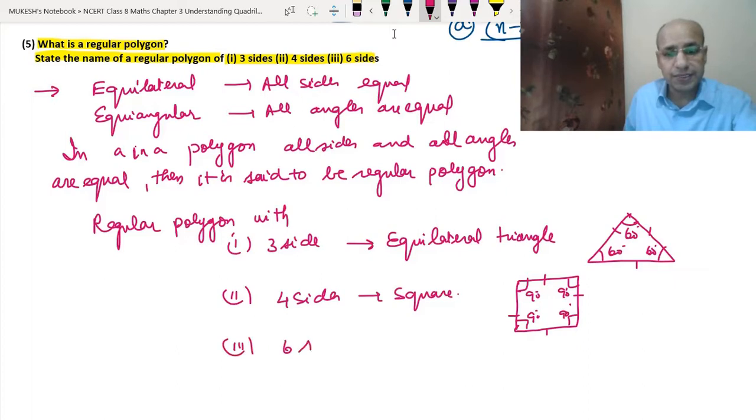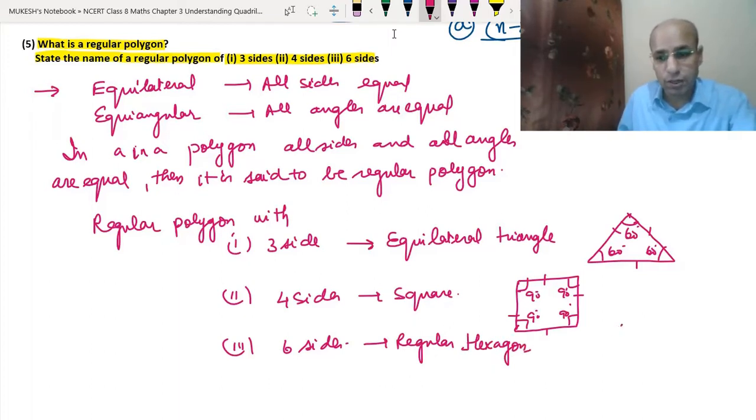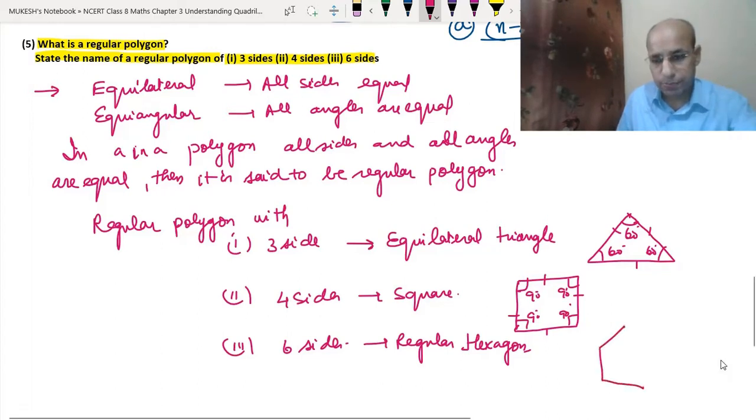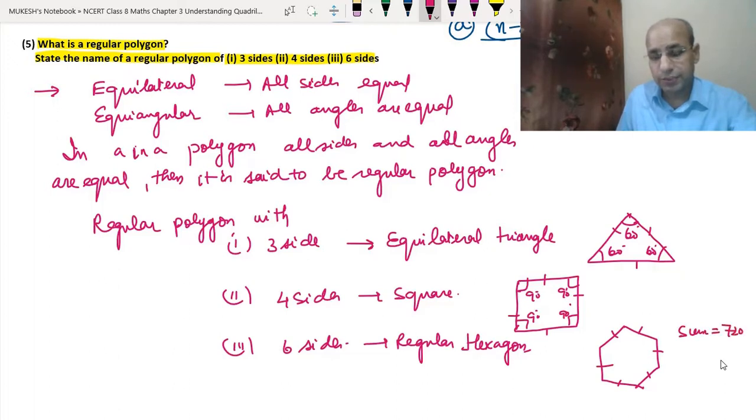Third, with six sides, it is called the regular hexagon. Now there is no special name given for it. It is just called the regular hexagon. See, this is the regular hexagon where all sides are equal. The sum is 720 degrees as we just learned above, and you divide it by 6. So each angle will become 120 degrees. This is also 120 degrees, and so on for all six angles.